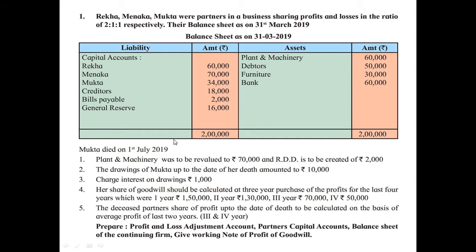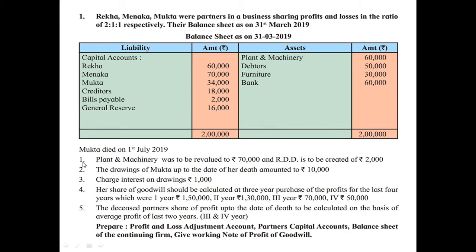Now students, you have to see that this is the last accounting year's balance sheet. After that, from 1st April 2019 till 1st July 2019, Mukta was alive. So Mukta was alive for 3 months. You have to calculate the period and keep in mind that Mukta was alive for 3 months. Then we are going to learn the adjustments.